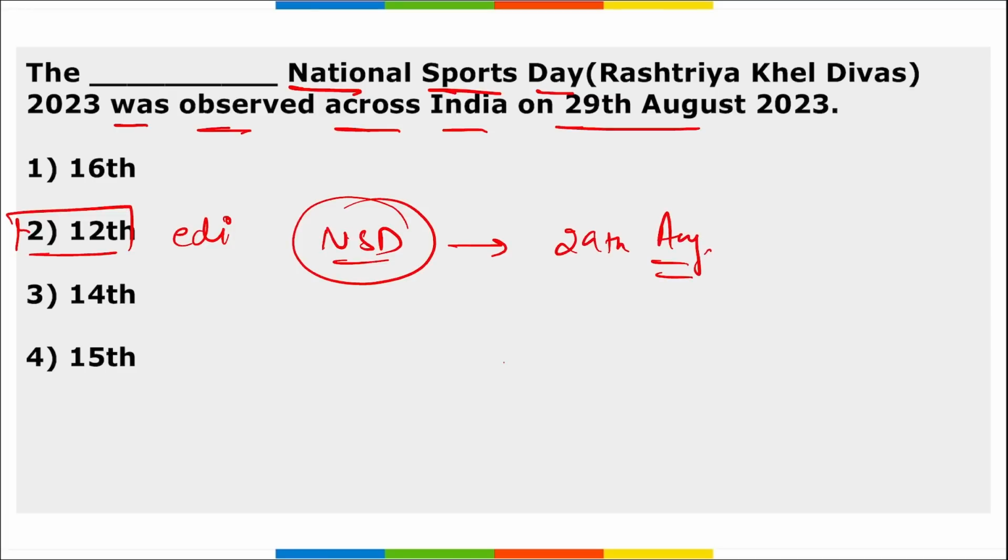It was the birth anniversary of Major Dhyan Chand, the legendary Indian field hockey player who is remembered as the greatest field hockey player in history. He was famously known as the wizard or the magician of hockey.